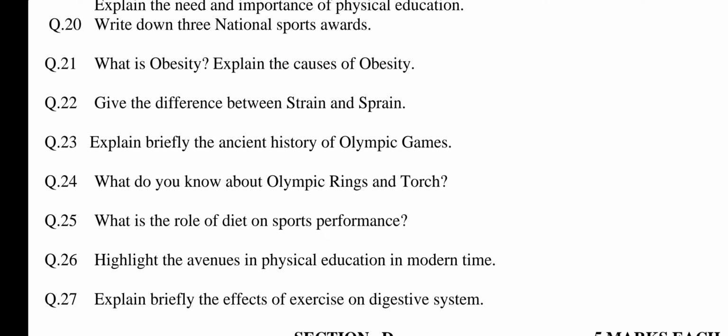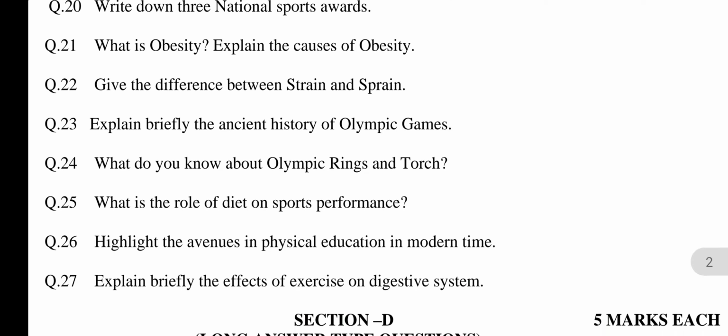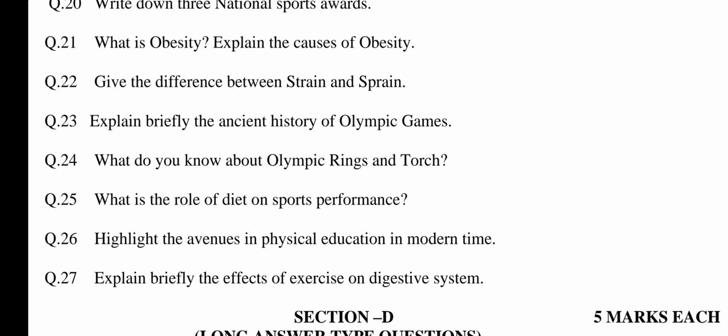Question number 20. Write down 3 national sports awards. This question is related to chapter number 7, National Games. The 3 national sports awards are: number 1, Arjuna Award.